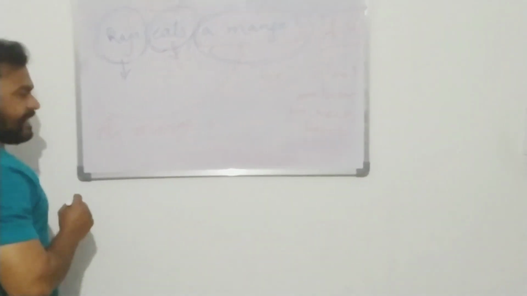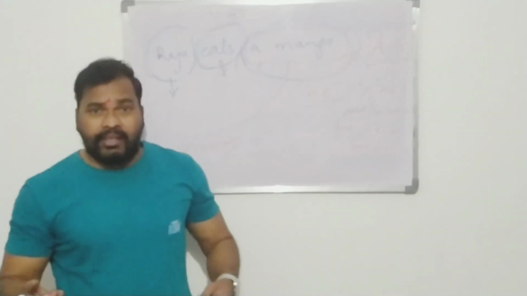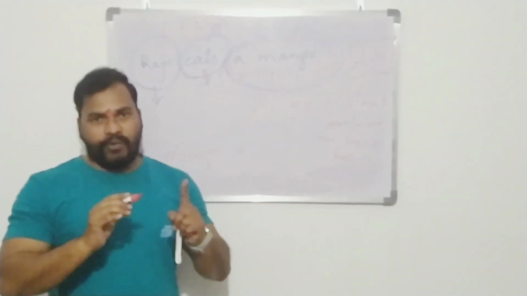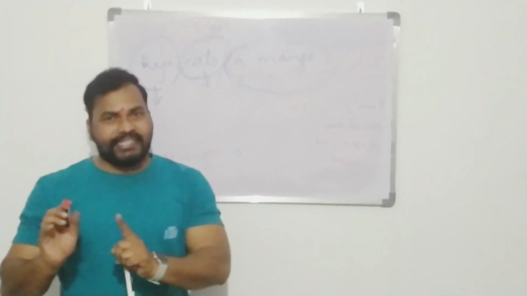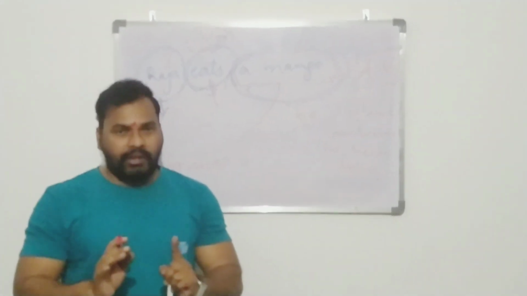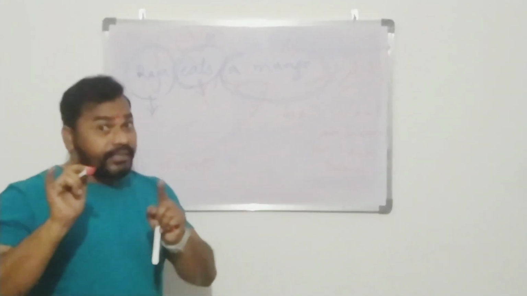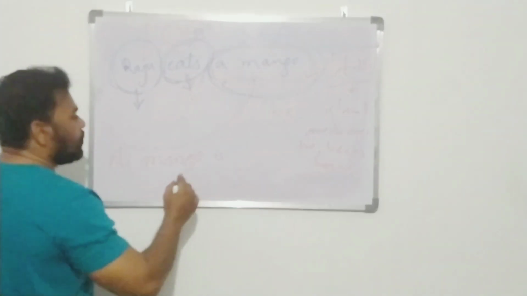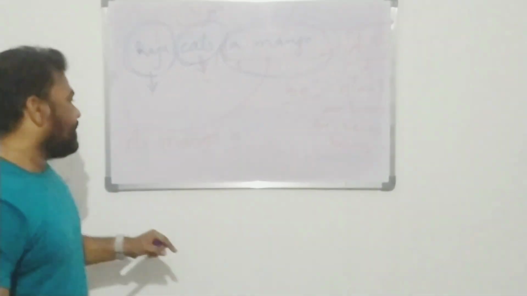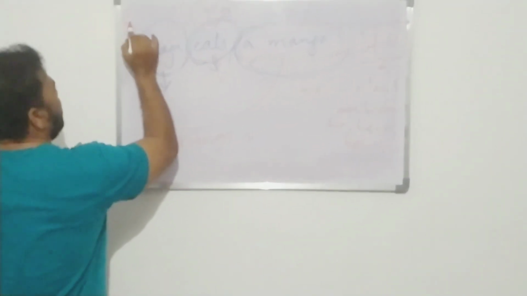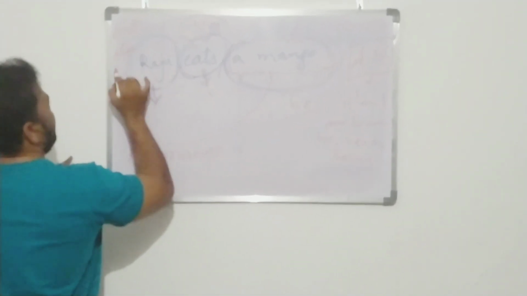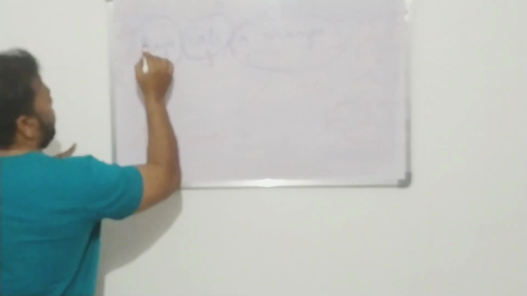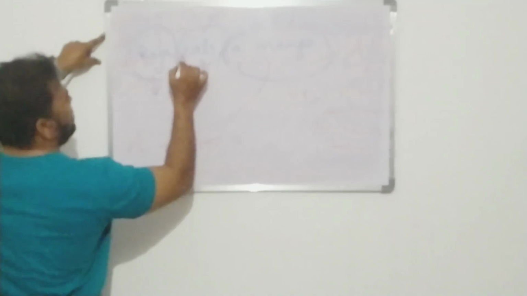A mango is. We know that there are four kinds of verbs: V1, V2, V3, V4. V1 is present tense, V2 is past tense, V3 is past participle, and V4 is present participle. Whenever we change active voice into passive voice, we use the past participle. So here we write eat, ate, eaten, eating. This one V1, V2, V3, V4.